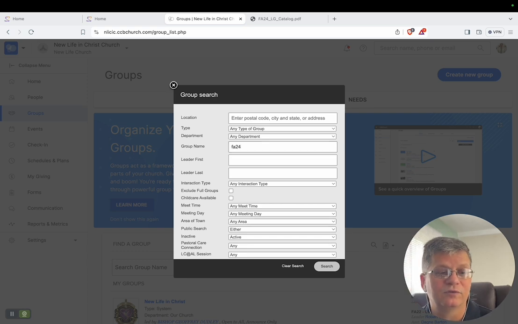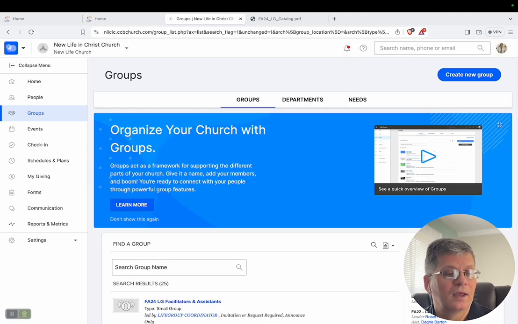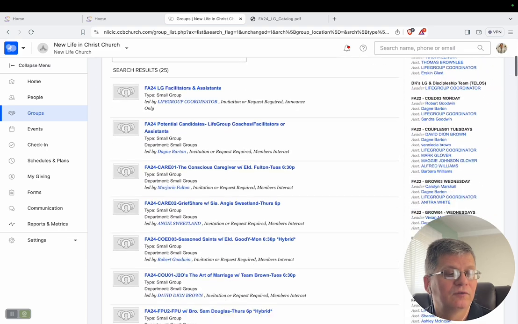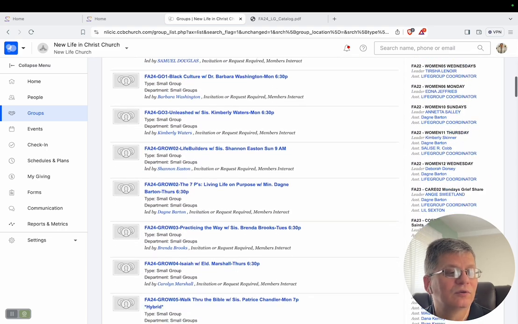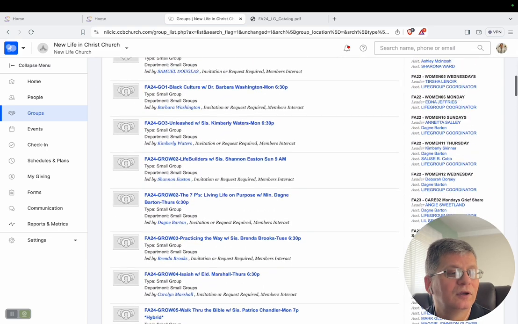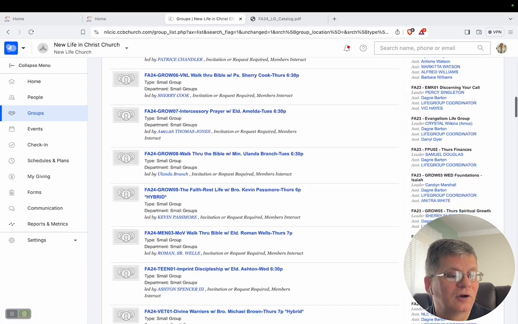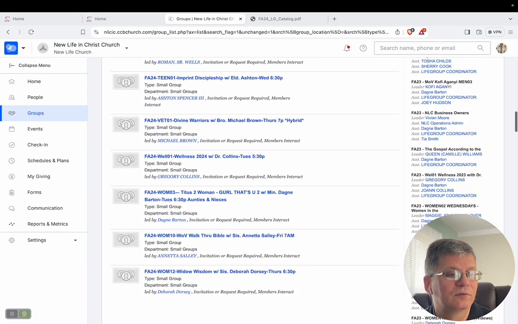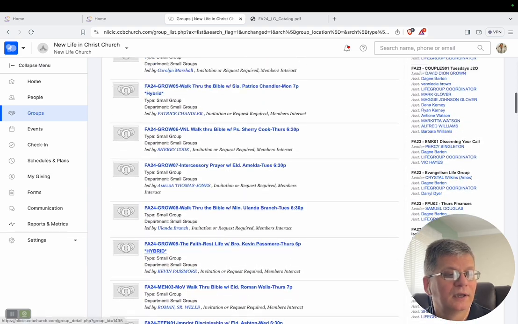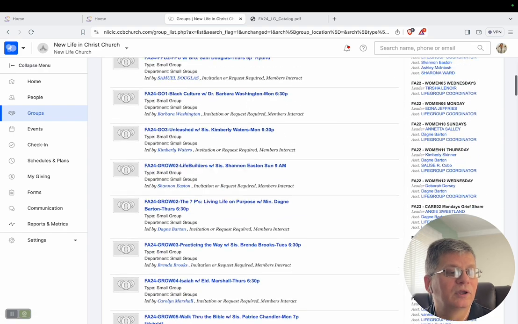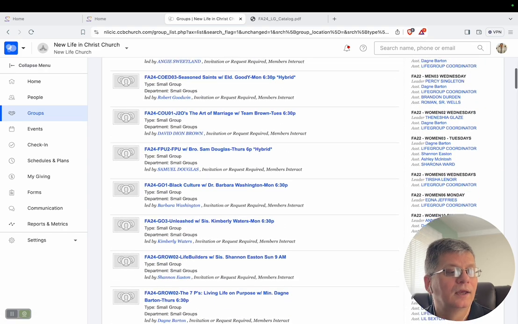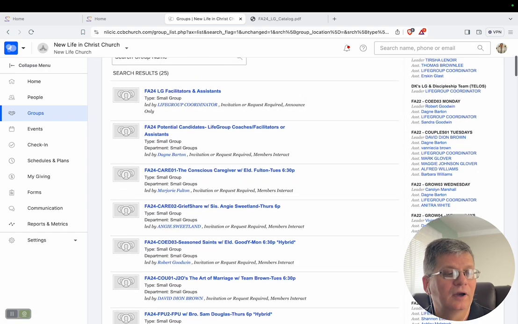And again, you can use that to search groups from previous years if you're looking to connect with someone that you were in a group with before. And you got 25 results there. You just scroll down to the group that you want to check out, and you see all of our groups are here. And again, this will populate even more when we get other churches bringing their groups online. And so you want to make sure you find whatever group.